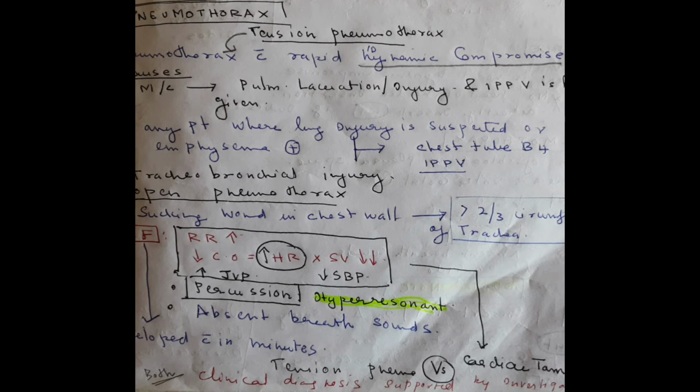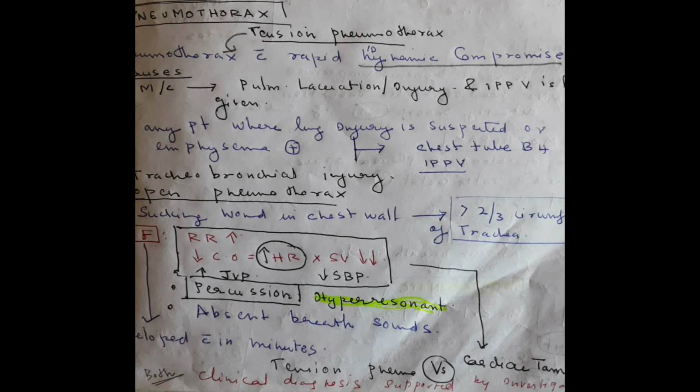So the clinical features will be, of course, increased respiratory rate because only one lung is working, the other lung has already collapsed. There will be decreased cardiac output because the heart cannot relax and has increased pressure, so the cardiac output will decrease, and also the stroke volume will decrease. Thereby the heart rate will increase, and the systolic blood pressure of the patient will drop, and there is increased jugular venous pressure.